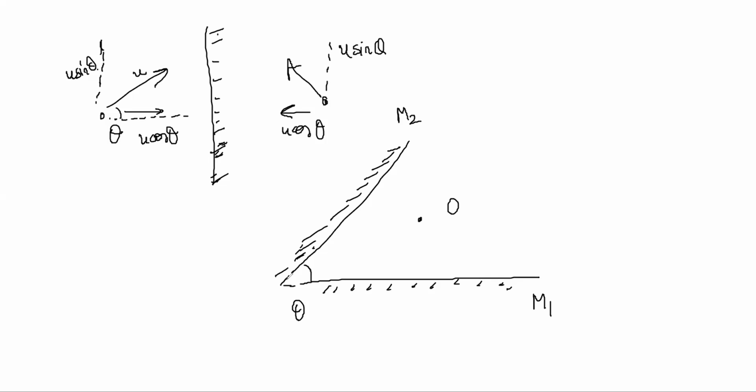If you join this, this angle is, let's say, alpha, and this angle is, let's say, phi. You have one relation that alpha plus phi is equal to theta.